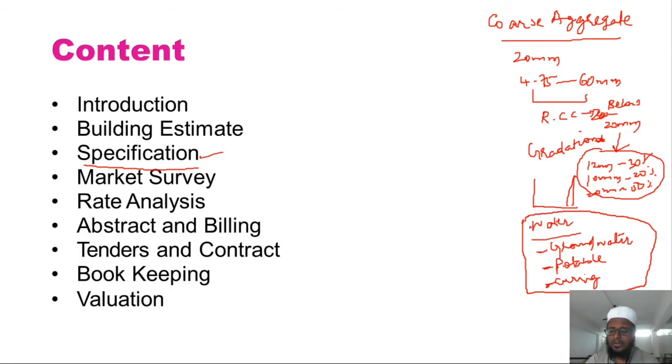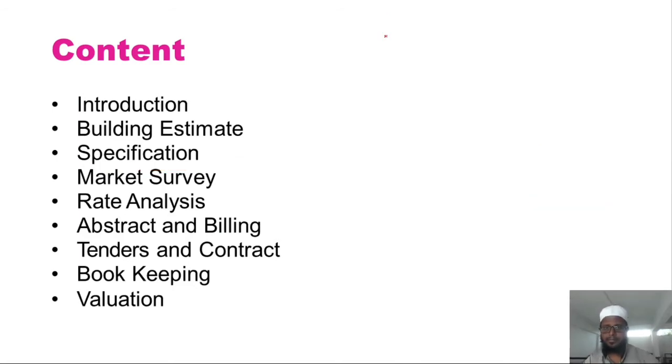Now after completion of water, we'll go for the bricks. We have different materials, isn't it? In case of bricks, we have studied that we have class 1, class 2, class 3. Many types of bricks we have. Which type of brick we will be using has to be stated in a clear fashion.